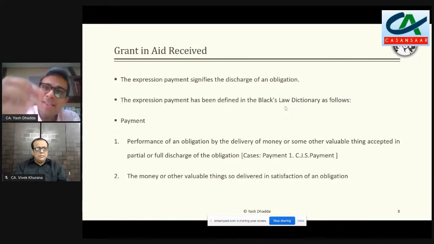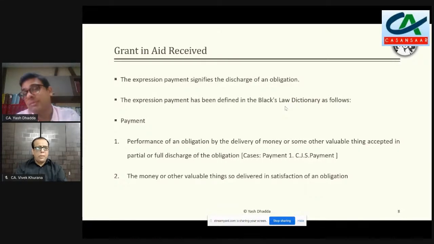Now can we really say that, keeping apart whether this is a business activity or not? Right now we are not going to that second barrier, if we only talk about the first barrier, is there really a consideration which is flowing from the corporate to that particular organization, which has been said where the grant has been just linked to the number of artificial limbs which has been given and which needs to be given to the needy and poor people.